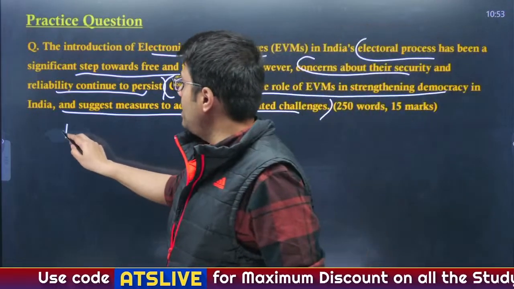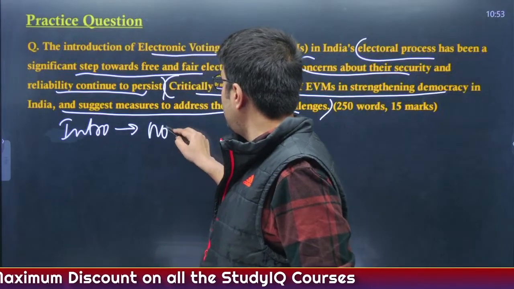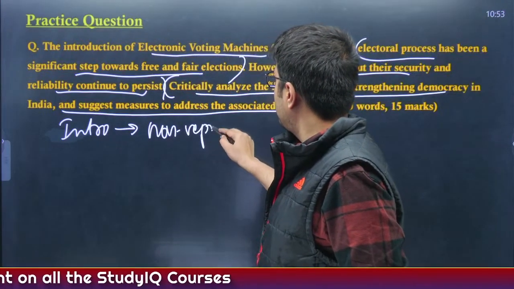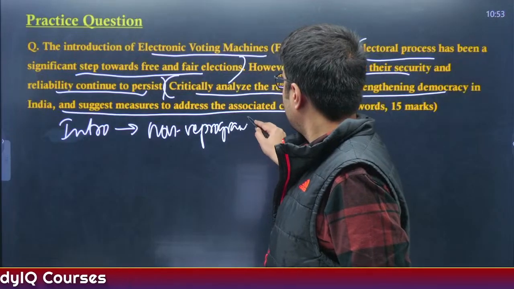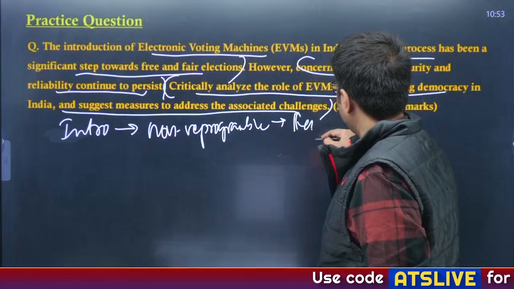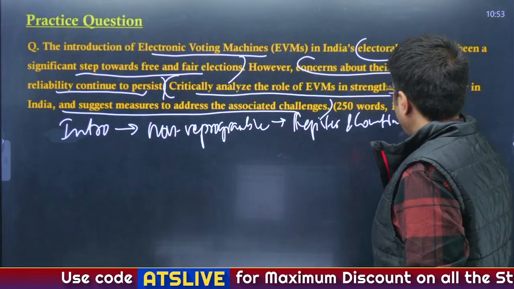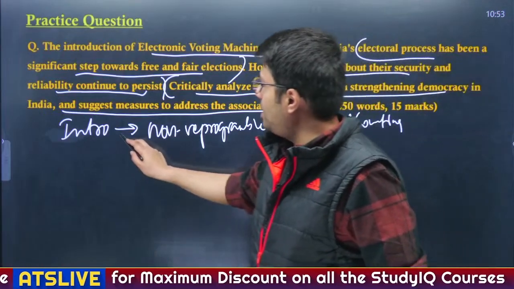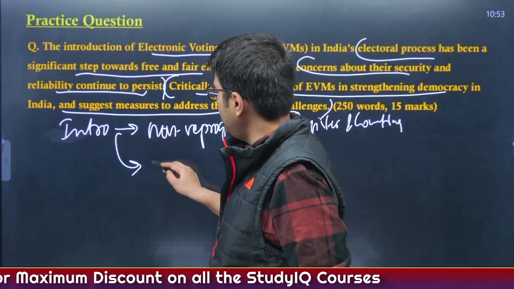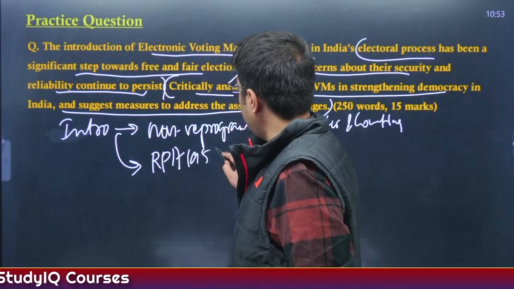Here you need to start your answer by telling what the EVM is: a non-reprogrammable device that is used to register and count votes. You will also add that the use of EVM is sanctioned as per the provisions of RPA 1951.